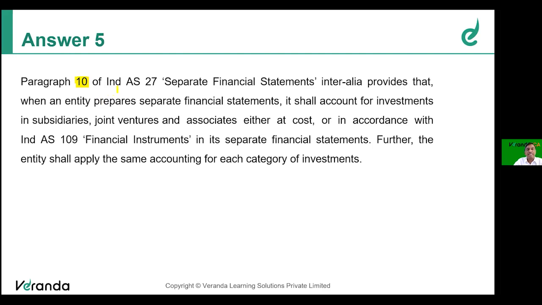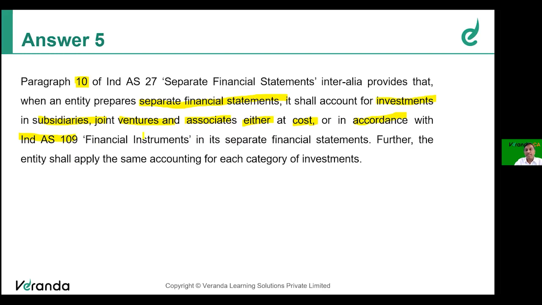See, what does Ind AS 27 say? When an entity prepares separate financial statements, it shall account for investment in subsidiary, joint venture, and associates either at cost or in accordance with Ind AS 109 in its separate financial statement. That is what Ind AS 27 tells you.